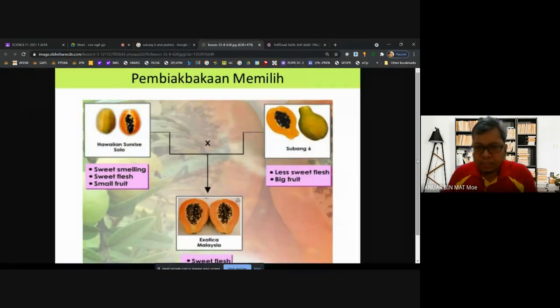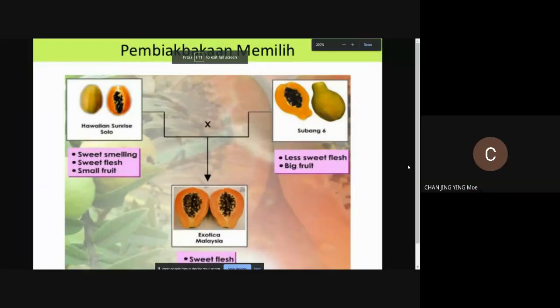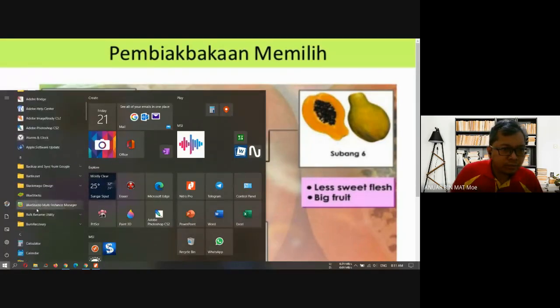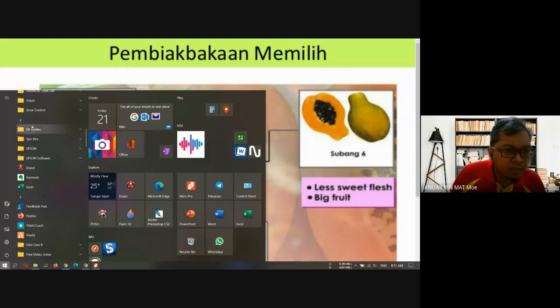This is another example. Can you see my presentation right now? Yes. Okay, this is example of cross-pollination. Wait, I want to open the annotation tool.